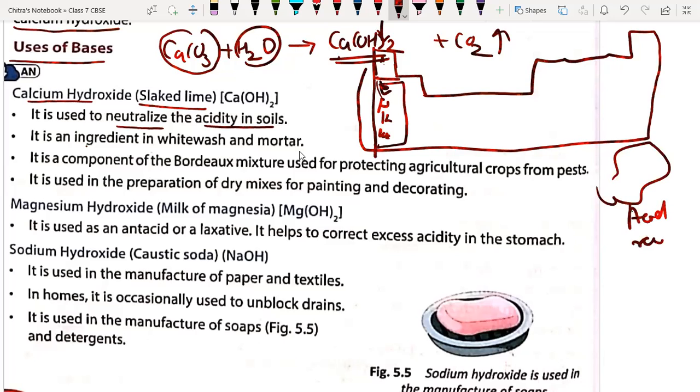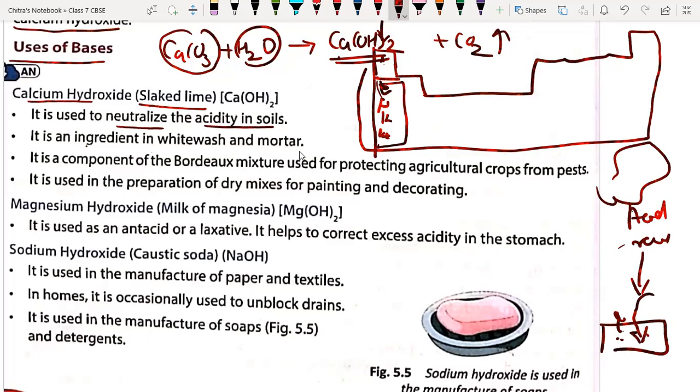When acid rain falls, the soil absorbs the water, so the soil also becomes acidic in nature. In acidic soil, crops will not grow properly. That's why we have to neutralize the acid present in the soil, and we can do that by adding slaked lime.